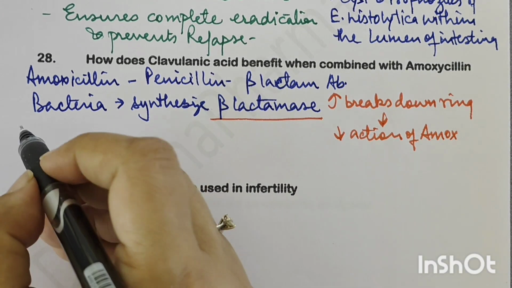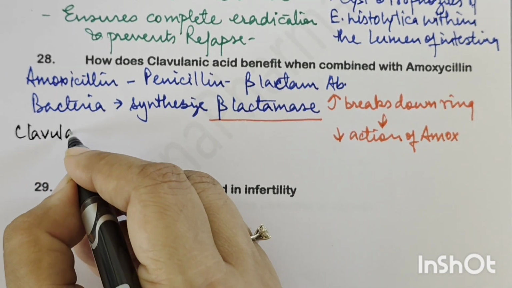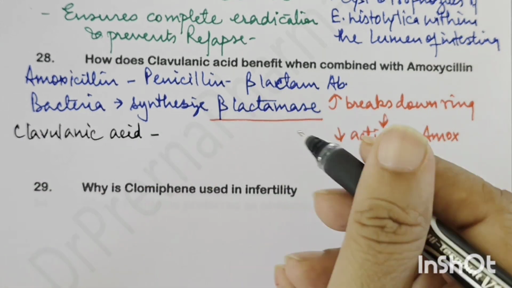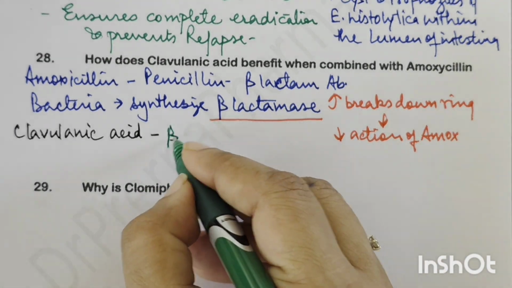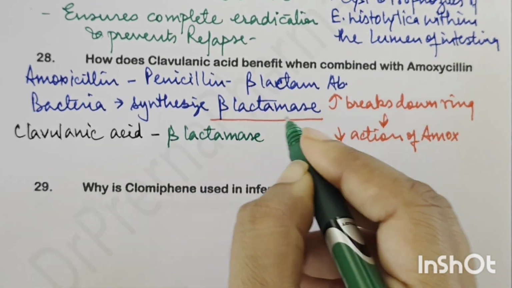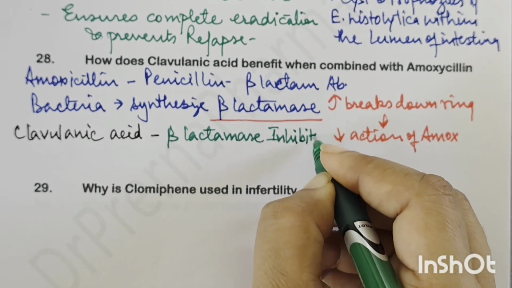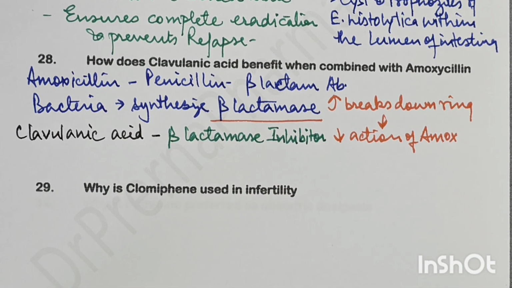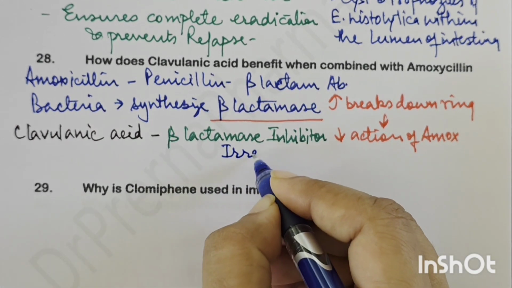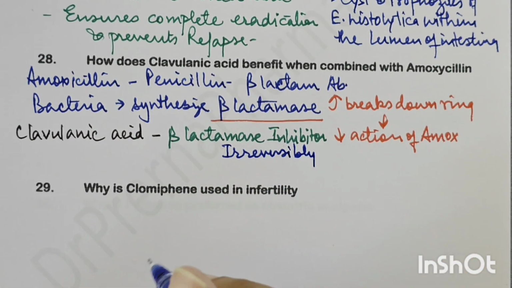Okay, so what we did was we made clavulanic acid, and this clavulanic acid is, what is it? It is a beta lactamase inhibitor. So clavulanic acid, by virtue of its action on the beta lactamase enzyme, will irreversibly inhibit beta lactamase.